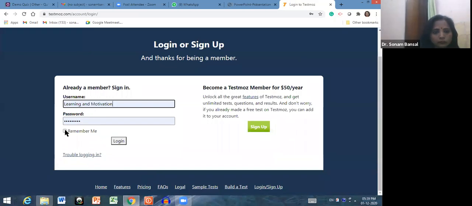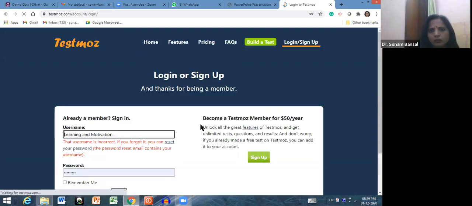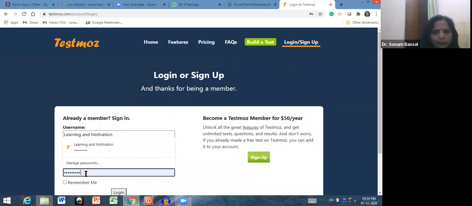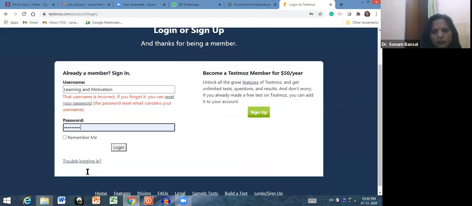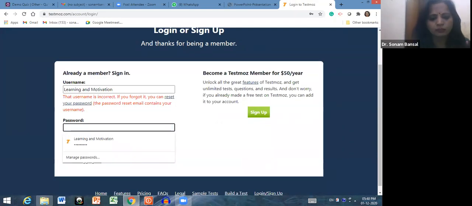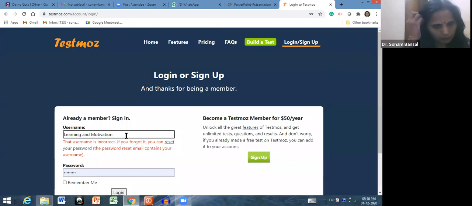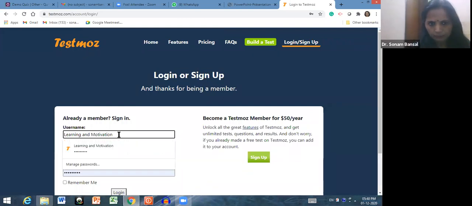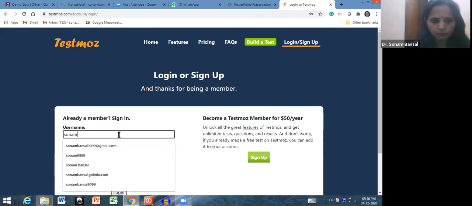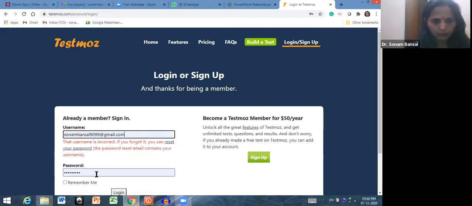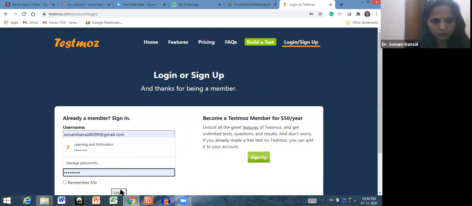So actually I already prepared a test. So let me log in with this. Let's see. So yes, I can change my password. So let me change. Already a member, sign in. Then you have to type your username and then your password and then login.